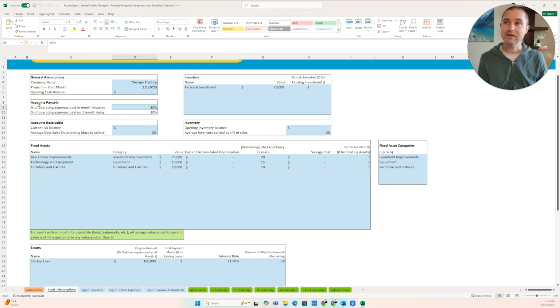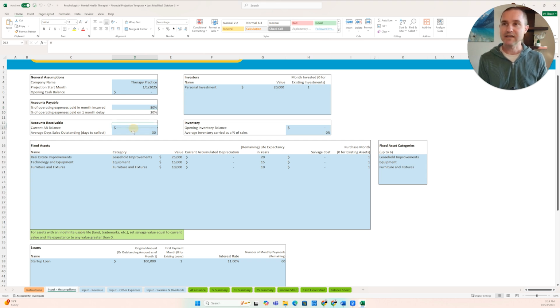On the accounts payable side, this is kind of the 80-20 rule. This is saying that we're going to pay 80% of our monthly expenses in the month that we incur the expense, and then 20% of expenses maybe we put on a credit card, so we incur the expense this month, but we maybe have 30 days to pay the credit card, and so from a cash flow perspective, we're not going to pay that expense until 30 days later. So we often just keep that 80-20% built in there as a default.